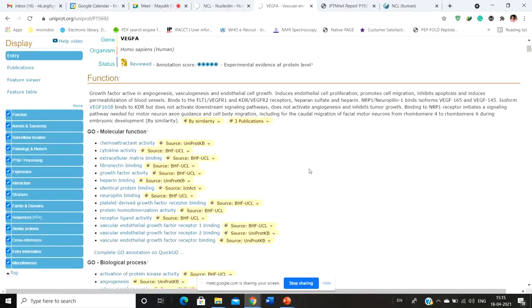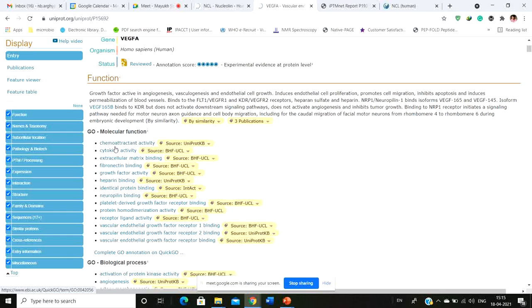And the next thing that comes is the molecular function. Under molecular function, you have the GO. GO is gene ontology, right? So it tells you the molecular function of this particular protein. One of the functions of this protein is that it has a growth factor nature, right? So you can see that yes, it has growth factor activity, and not only that, it has heparin binding activity, identical protein binding activity, and platelet derived growth factor receptor binding. All these are functions of this particular molecule.